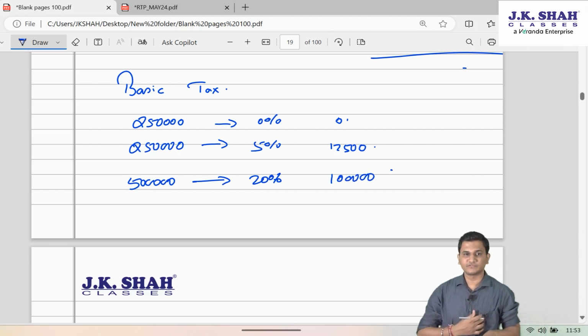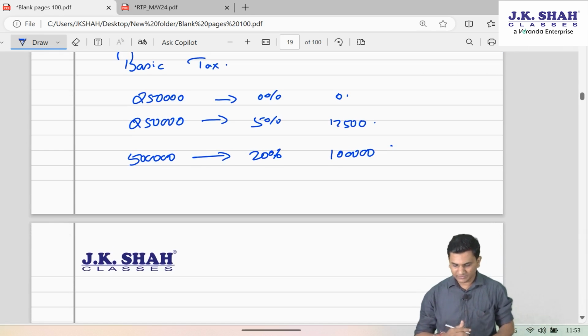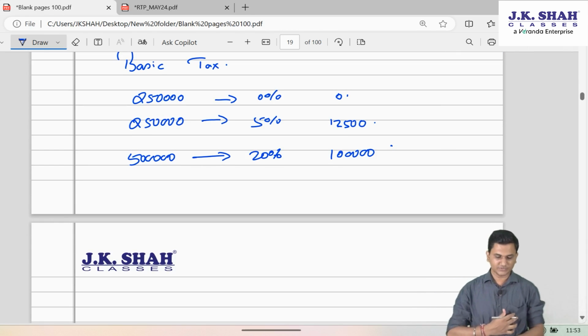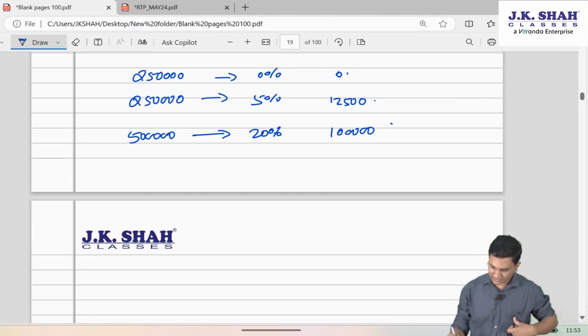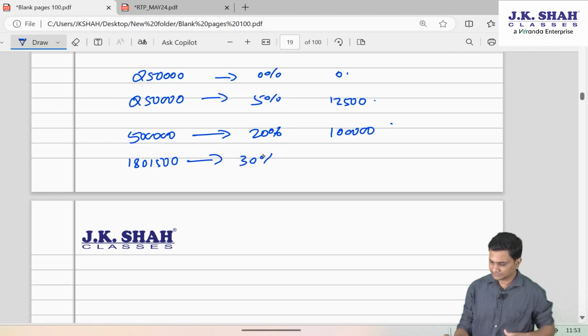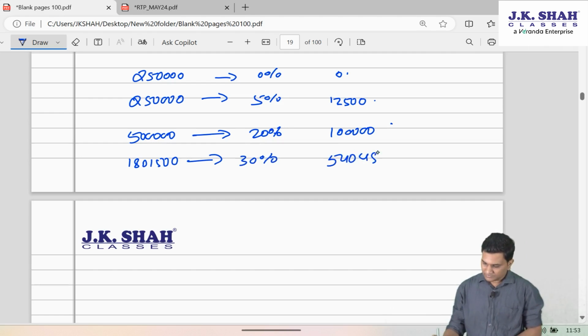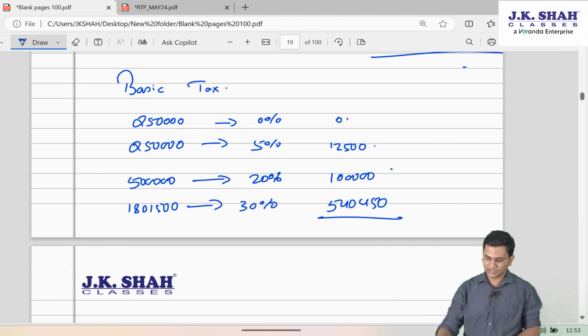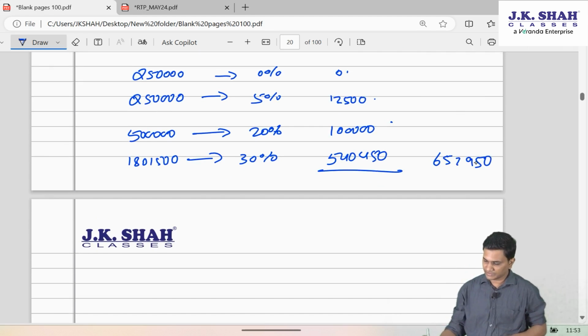So first 2,50,000, nil; next 2,50,000 at 5%, 12,500. Next 5 lakh rupees at 20%, 1 lakh. So on remaining 18 lakh, 30%, 5,44,500, plus 1 lakh plus 12,500, 6,57,000 to 6,57,000.